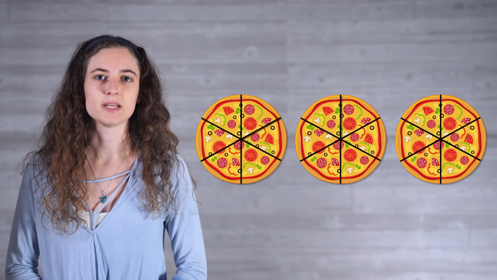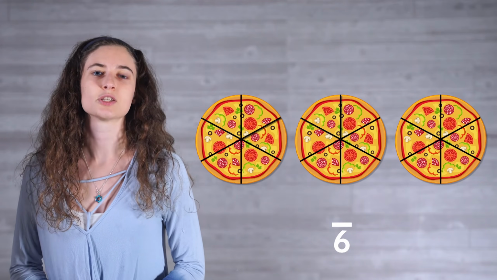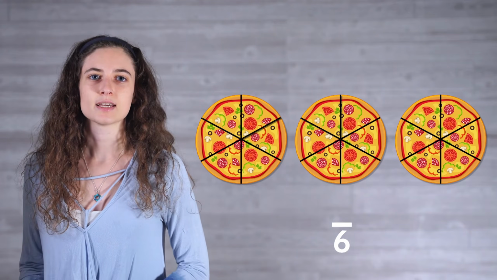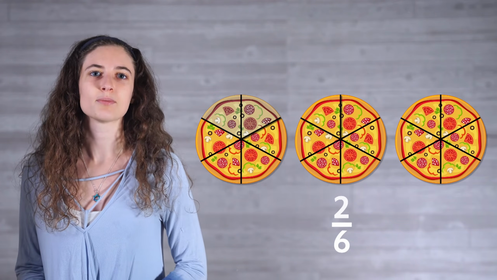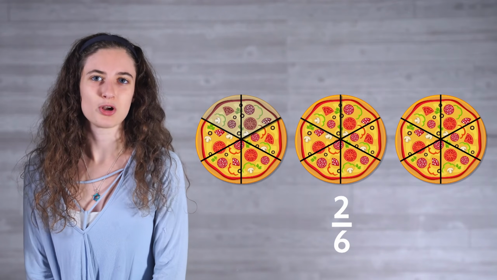This means that each pizza has 6 equal parts, and as a fraction, 6 would be considered our whole, or our denominator. If your first guest eats 2 slices, we would represent this as the fraction 2/6. 2 parts out of 6 parts total.